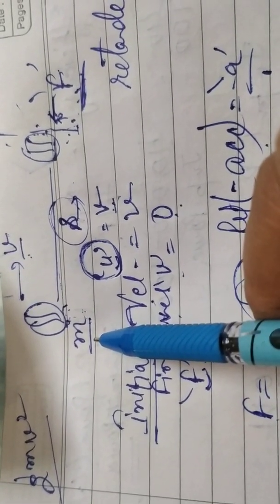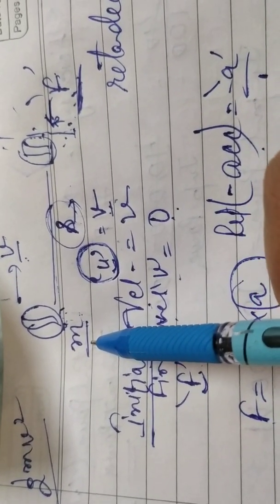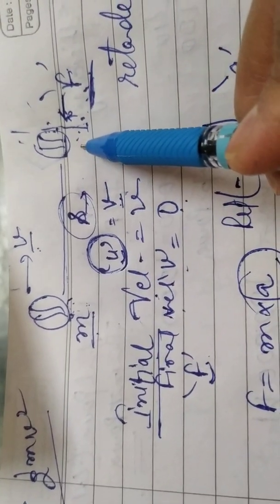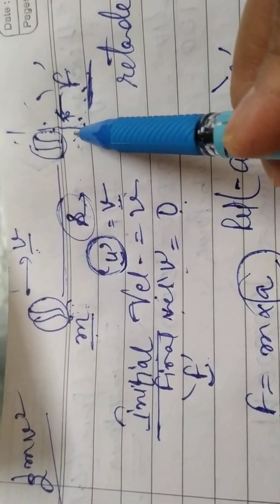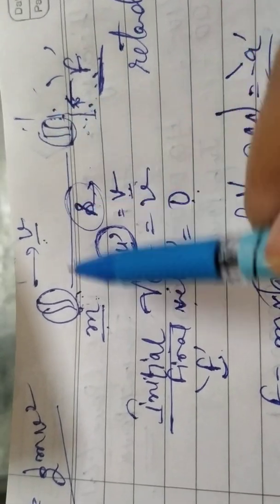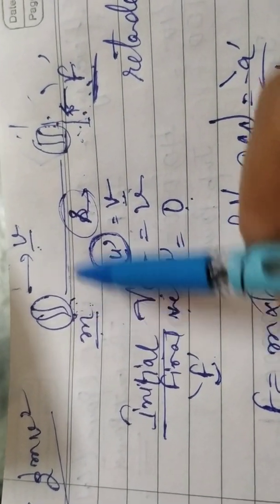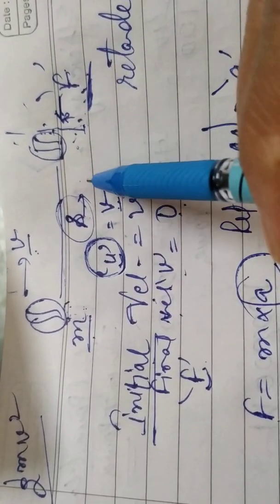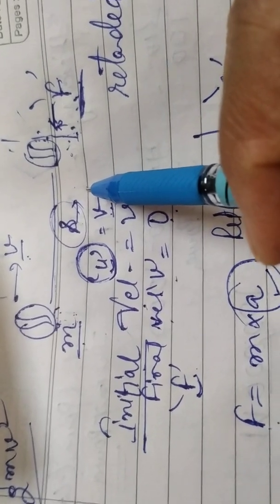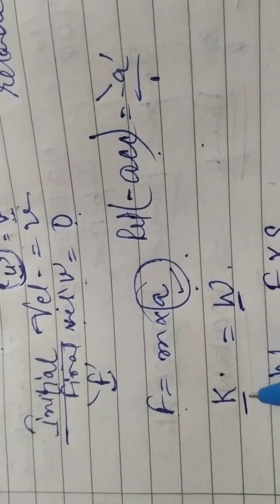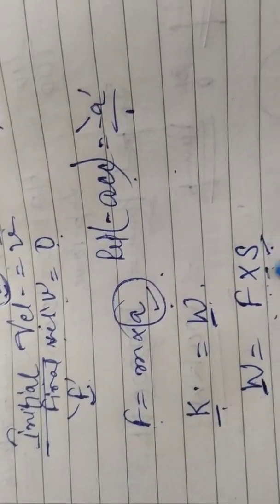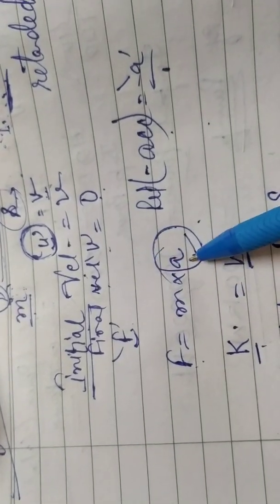Slow motion means less velocity, and if it is coming very fast and you want to catch that ball, then your hand gets hurt more. So more the kinetic energy, more will be the force required to stop that moving body. That's why we say the work done will be equal to kinetic energy. Now the work done is F into S. F is equal to MA, I know, but S is unknown for me.